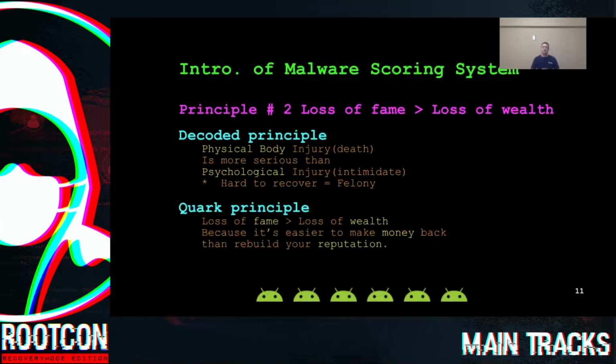So now let's see principle number 2. We consider the loss of fame is greater than the loss of wealth. In the criminal law, physical body injury is more serious than psychological injury. So the principle we decoded here is when things are hard to recover, we consider it a felony. With this principle decoded, we developed our second principle. We consider the loss of fame is greater than the loss of wealth because it's easier to make money back than rebuild your reputation.